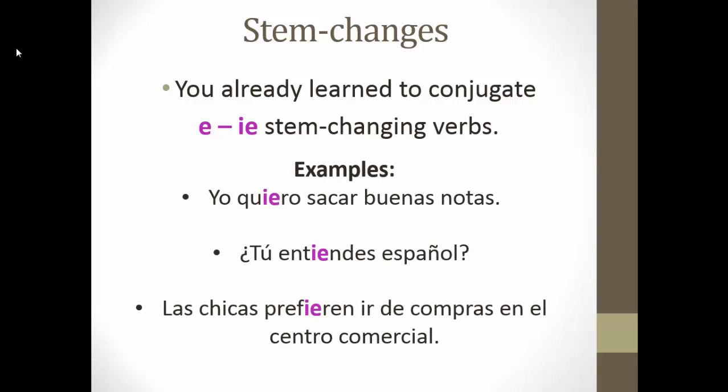Here are some example sentences. Yo quiero sacar buenas notas. Notice the E changed to IE in the verb querer. I want to get good grades. ¿Tú entiendes español? Do you understand Spanish? Notice that the E changed to IE in this example as well. And las chicas prefieren ir de compras en el centro comercial. Notice that in prefieren the E changes to IE, just like the others, so the girls prefer to go shopping at the mall.